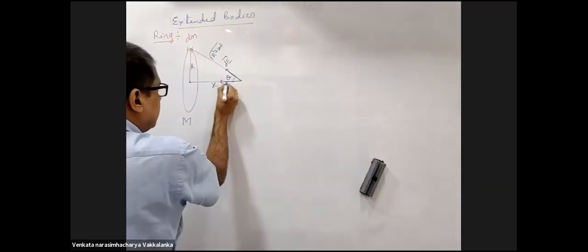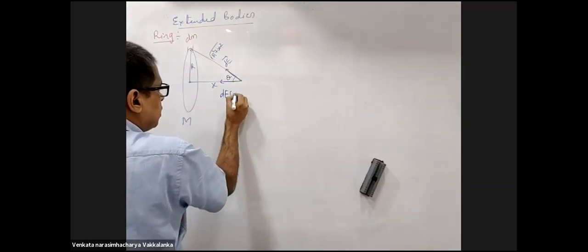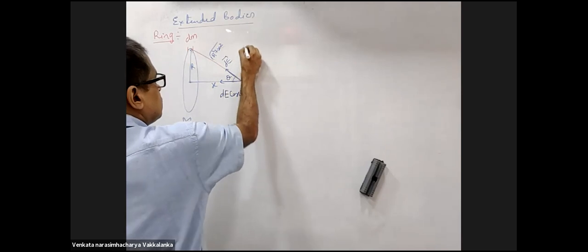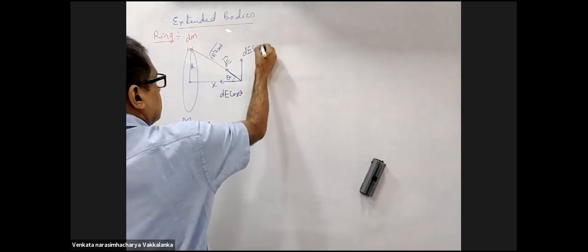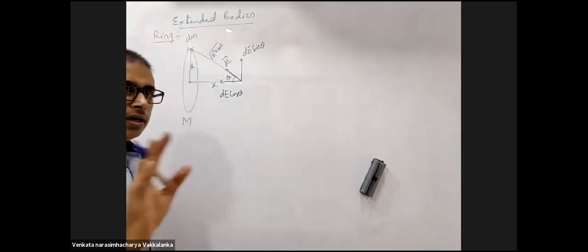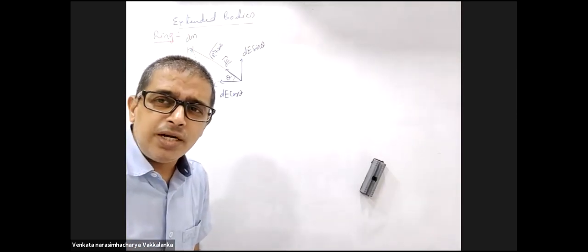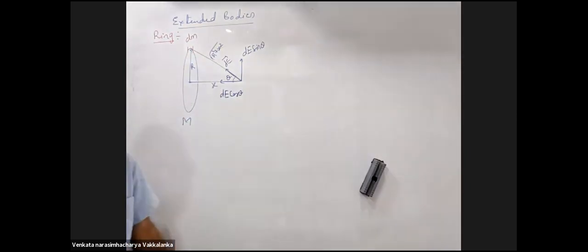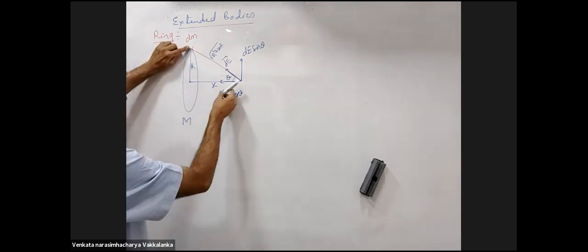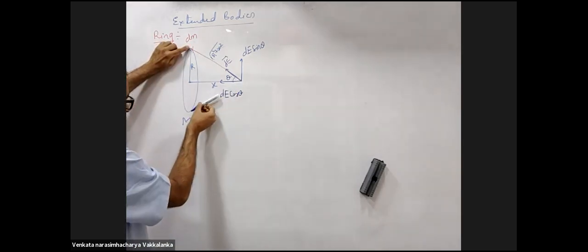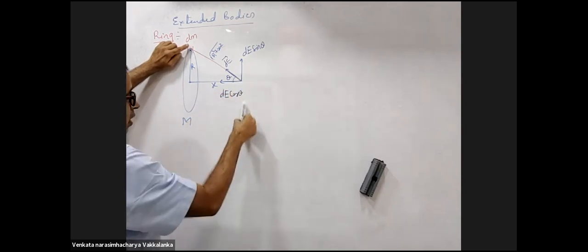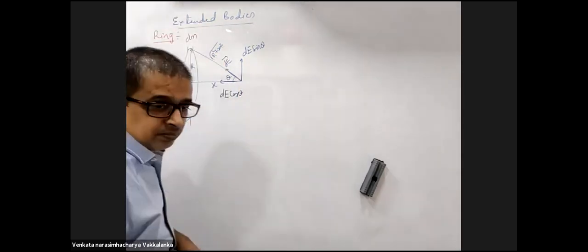Now I will take this as dE cos theta, this as dE sin theta. Can I claim that all dE sin theta components will cancel out? Yes, sir. Element here, there will be a symmetric element here whose vertical component will cancel out.